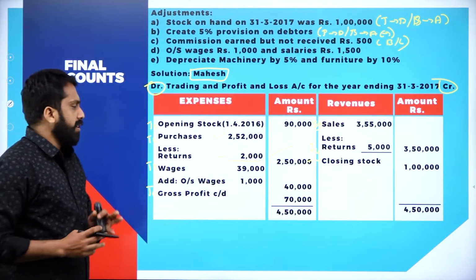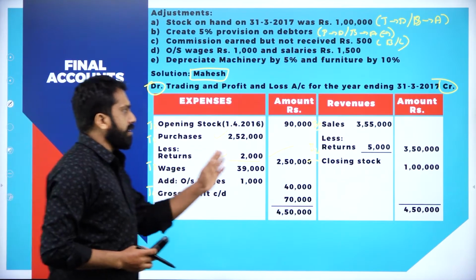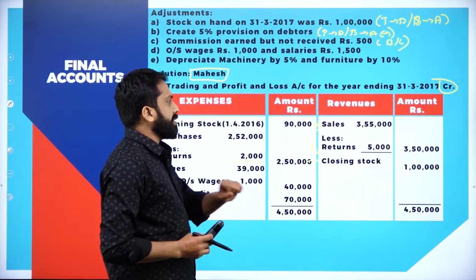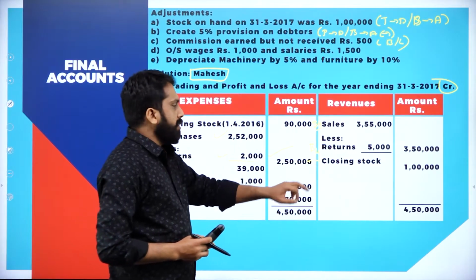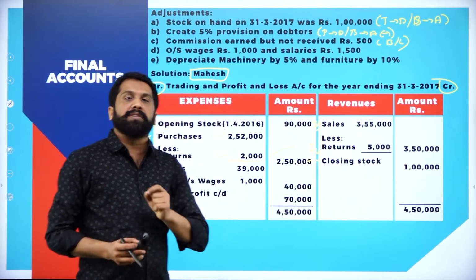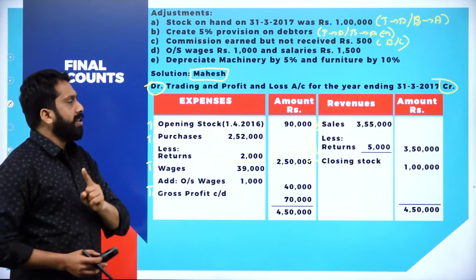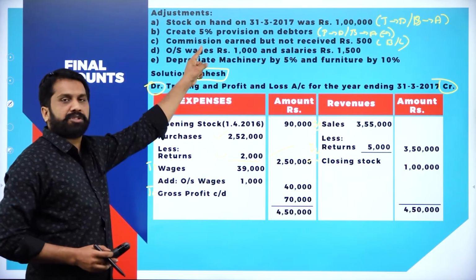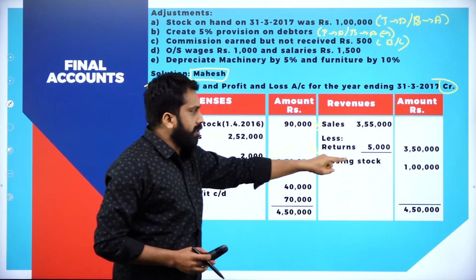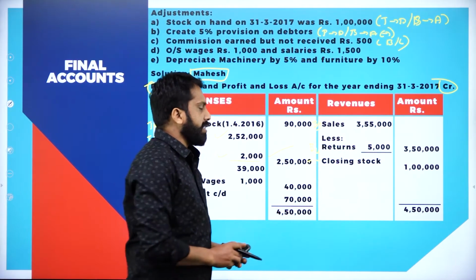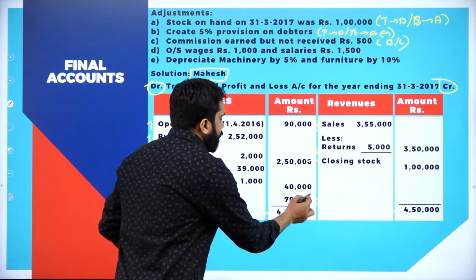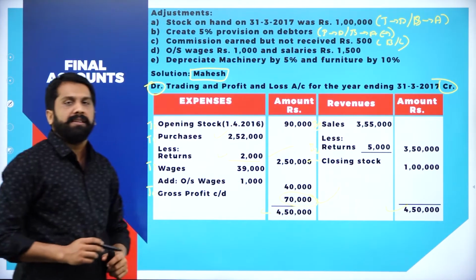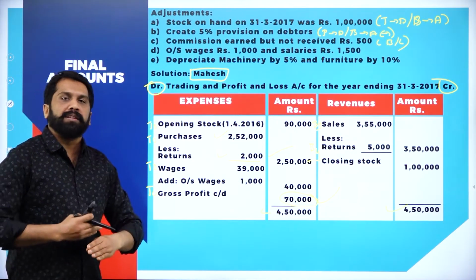Very simple. Now, once it is done, come to your credit side. You have sales minus return, it is 3,50,000. And closing stock. Where do you get your closing stock? Yes, you will get it from your adjustment. Now, your closing stock is 1 lakh. Add, this is 4,50,000. Right, 4,50,000. The difference is 70,000. I'm going a little fast.